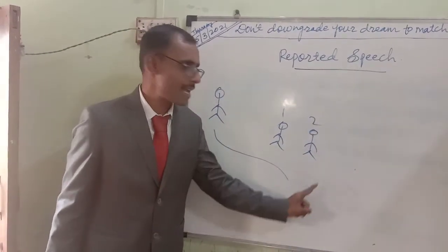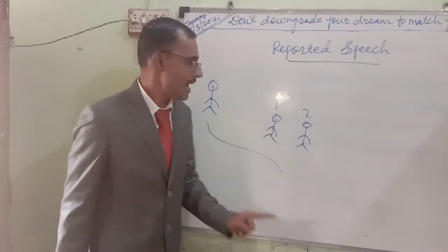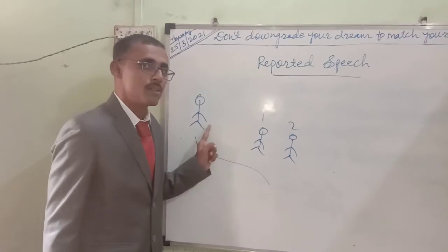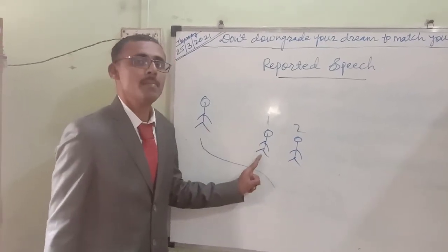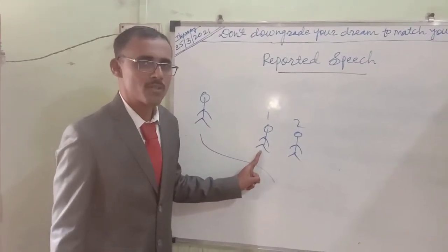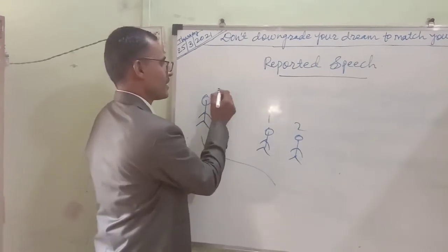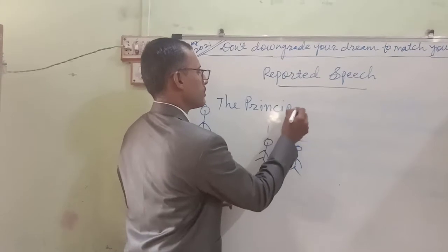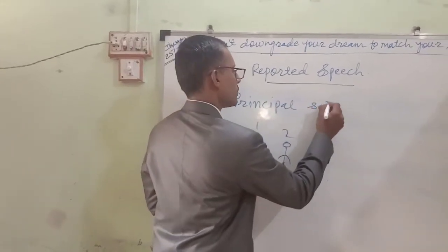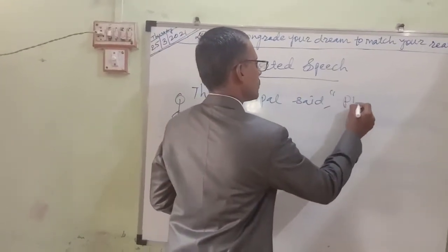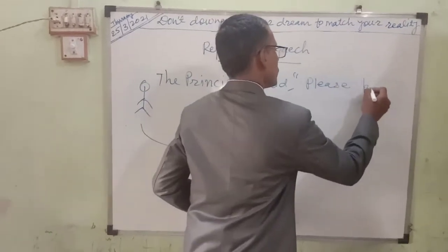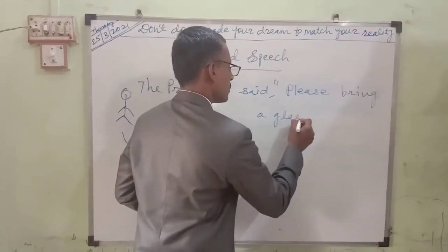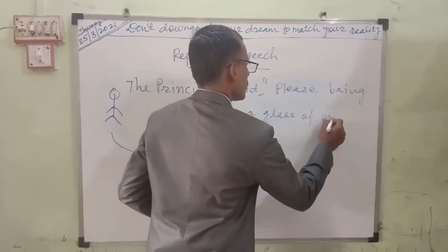First gardener is watering the plants, second gardener is doing something there, and at the same time principal sir said to first gardener, principal said, please bring a glass of water. Listen. The principal said, please bring a glass of water.